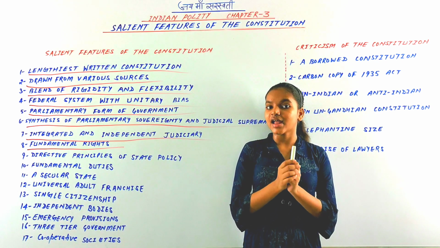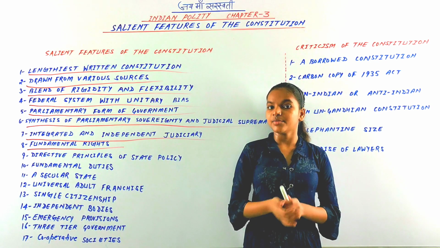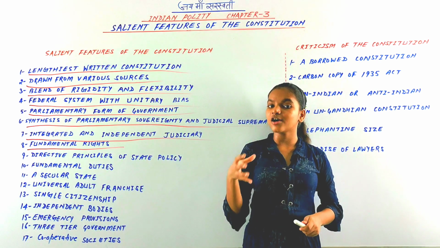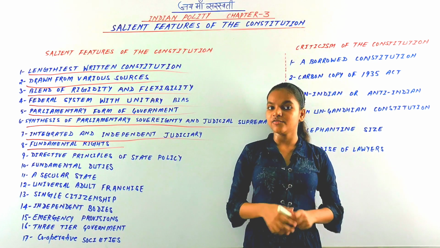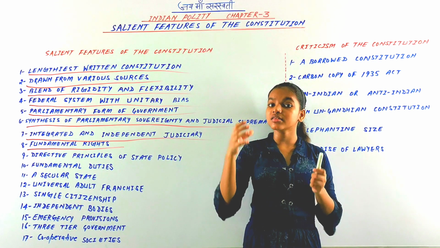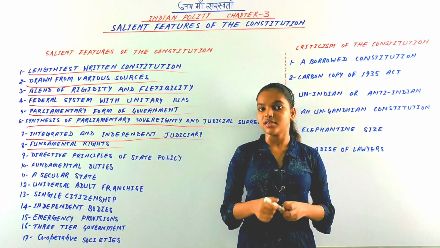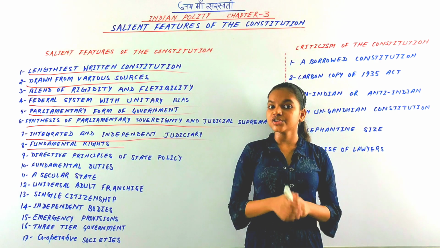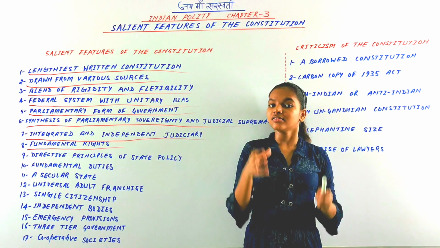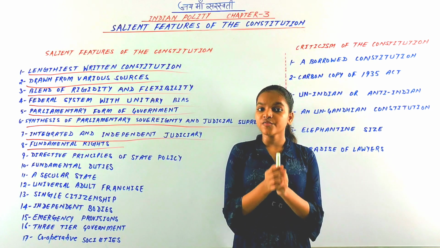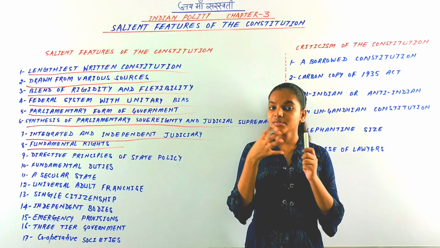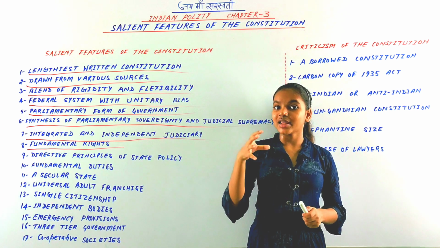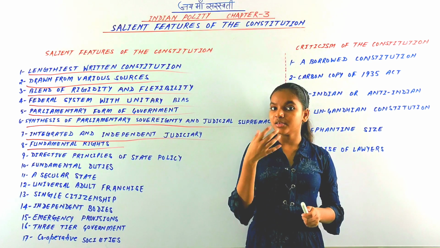And the sixth and last fundamental right is the right to constitutional remedies, and it comes under Article 32. So these are the six fundamental rights given by the Constitution of India, and they come under Part 3 of our Indian Constitution. The fundamental rights are based on political democracy, on the democracy of India, to protect people.